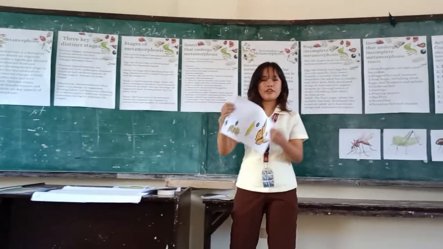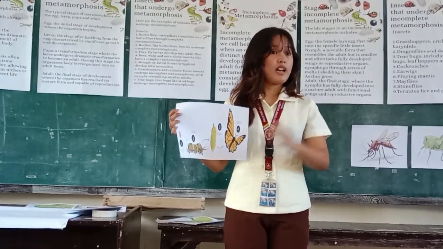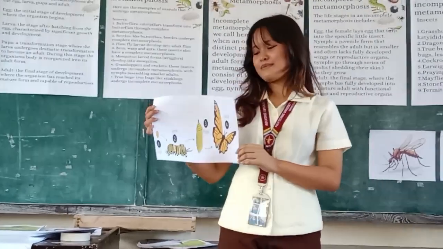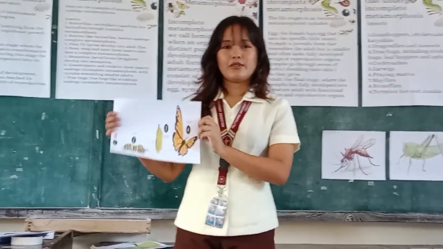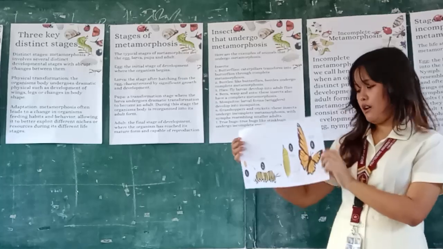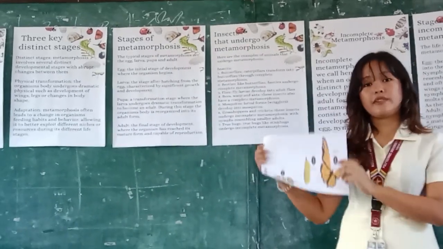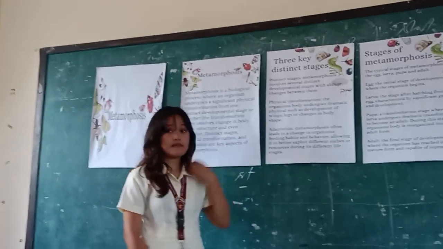We have the first image. Can anybody tell me what this image is? Yes? Ma'am, it looks like a cycle. Yes, it is a cycle. This is a cycle of a butterfly. And as you can see, this falls under the distinct stages of growth because it has a transformation and progression. Now let us read the key distinct stages.